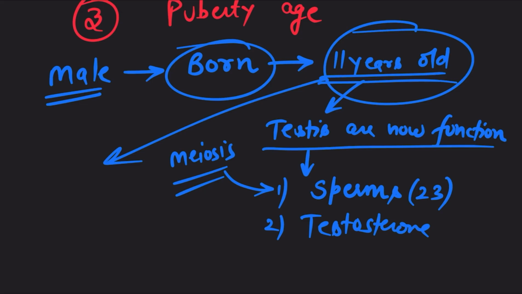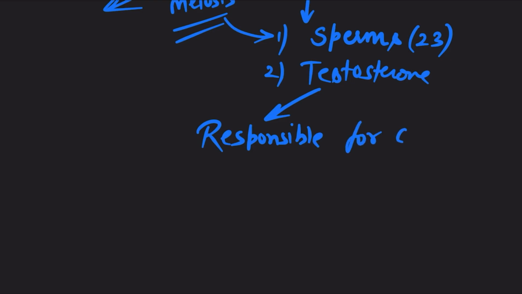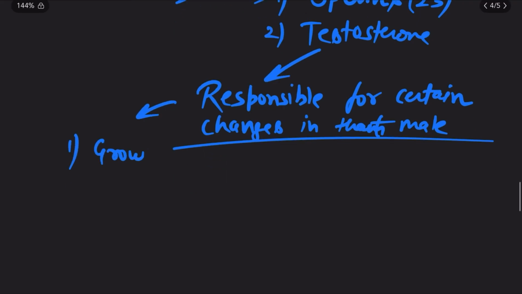In case of males, it's around 11 to 13 years, 11 to 12 years. And this testosterone hormone is responsible for certain changes in that male. What are these changes? Growth of muscles.